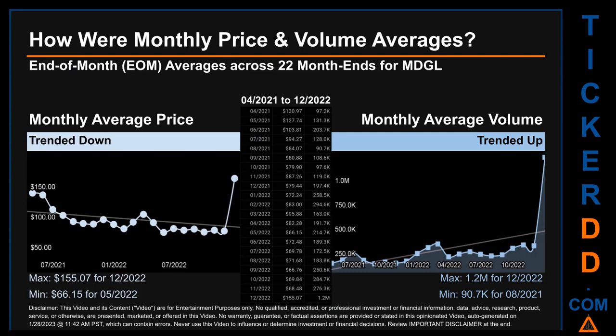The maximum end-of-month average price was $155.07 for 12/2020, while the minimum was $66.15 for 05/2022. Looking at volume, 12/2020 and 08/2021 respectively saw the highest and lowest monthly average volume at 1.2 million and 90.7 thousand.